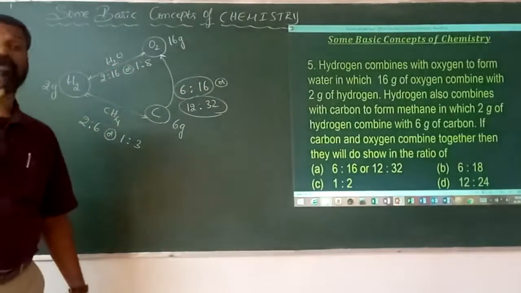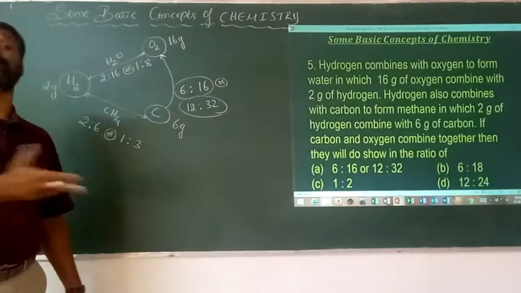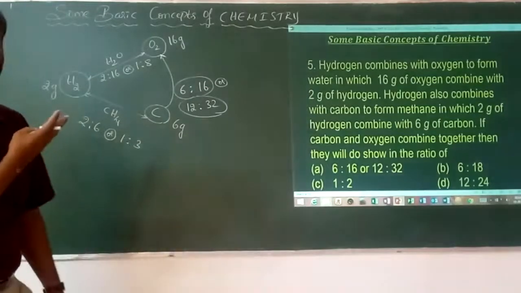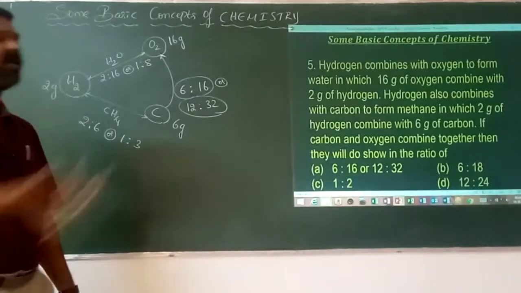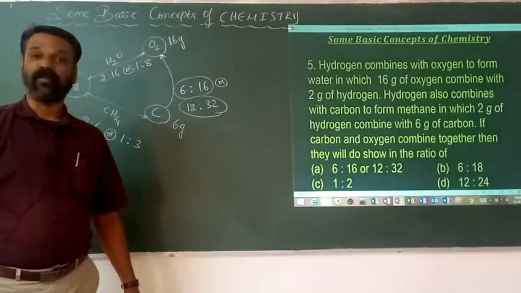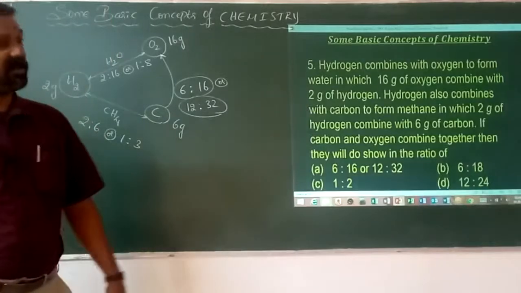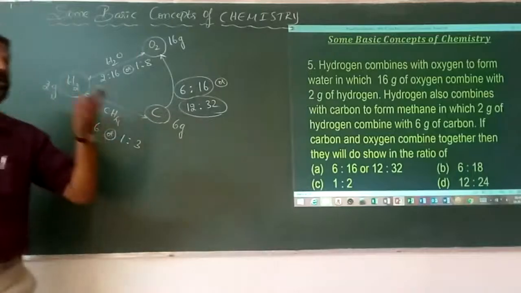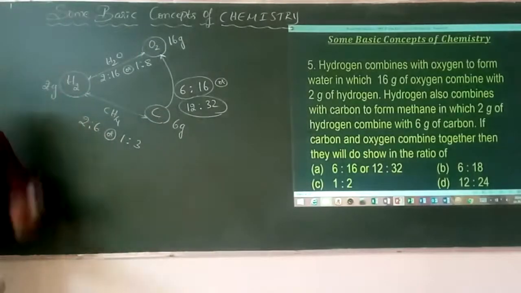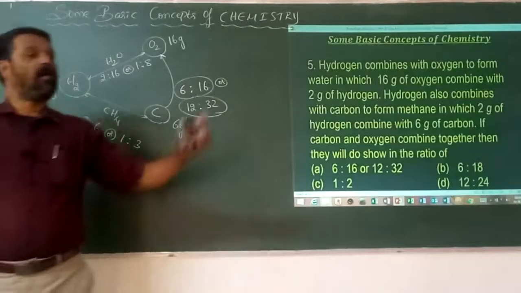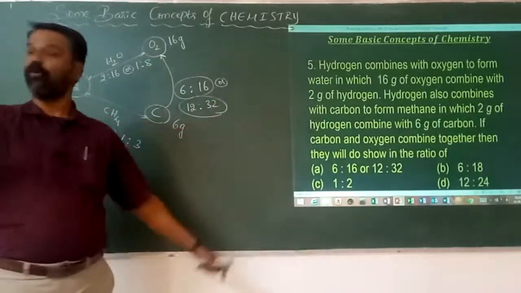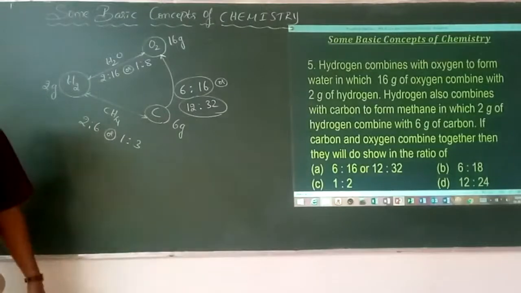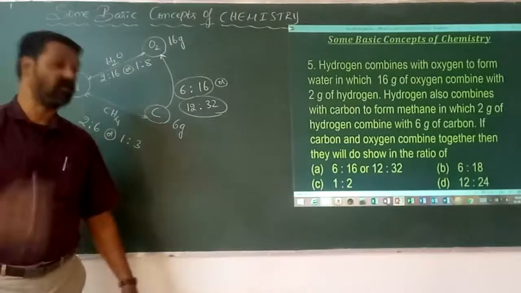Without solving anything, you have to get an answer, because time is very precious in your competitive sessions and competitive examinations. How many elements are there? 3 elements refers to the law of reciprocal proportions. 2 elements with only one component is the law of definite proportions. 2 elements with at least 2 or more different components is called the law of multiple proportions. Suppose the total mass of all the reactants must be equal to the total mass of all the products, then it refers to the law of conservation of mass, or law of conservation of matter also.